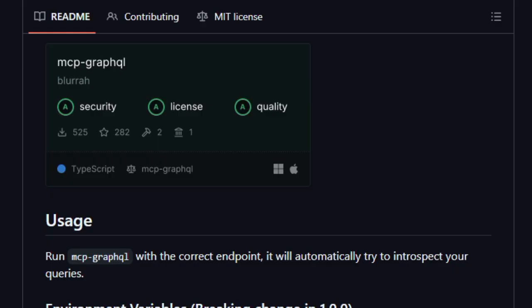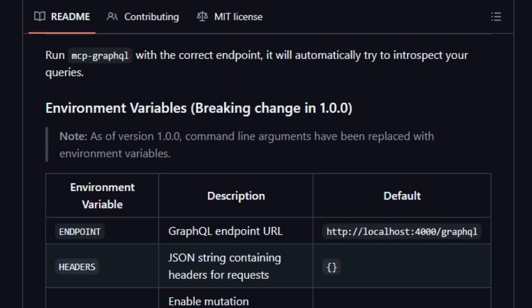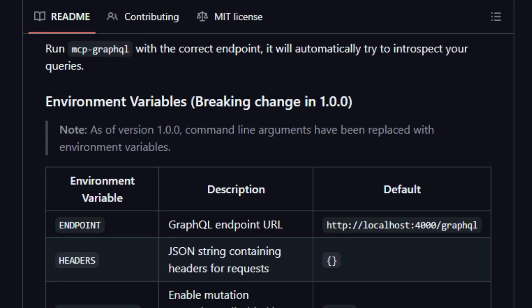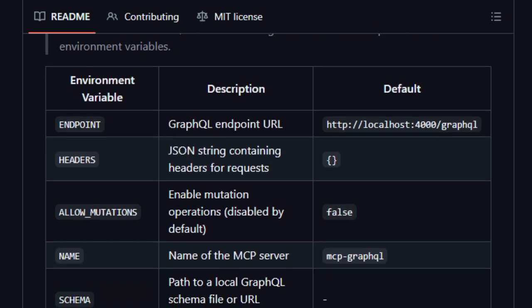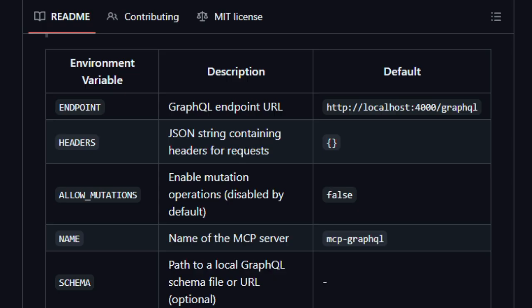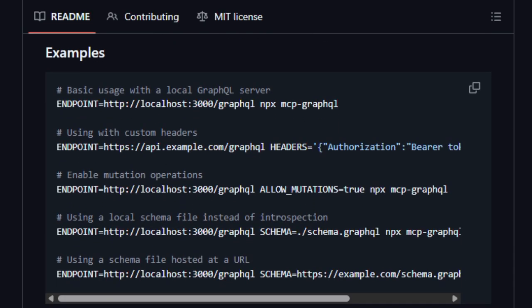Another powerful feature is its support for executing those queries. After introspection, the model can send real queries through MCP-Graphql, and the server will handle the GraphQL request and return results. This closes the loop. AI can decide what to ask and then get answers without extra glue logic. Because of that, MCP-Graphql makes GraphQL APIs feel like first-class tools in an AI agent's toolkit.